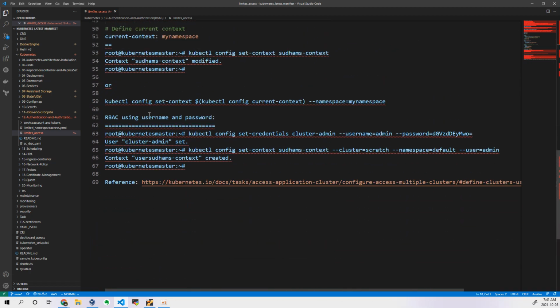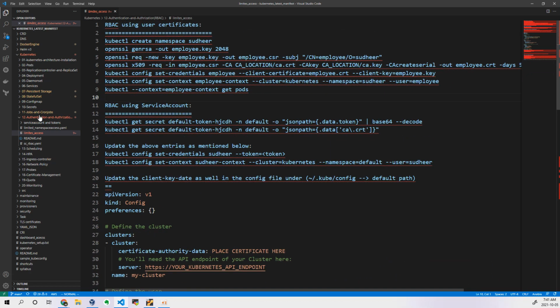Did I create some diagram related to it to explain RBAC? Okay, nothing has been created. I'll create one later, but before that let me try to explain in Paint itself.